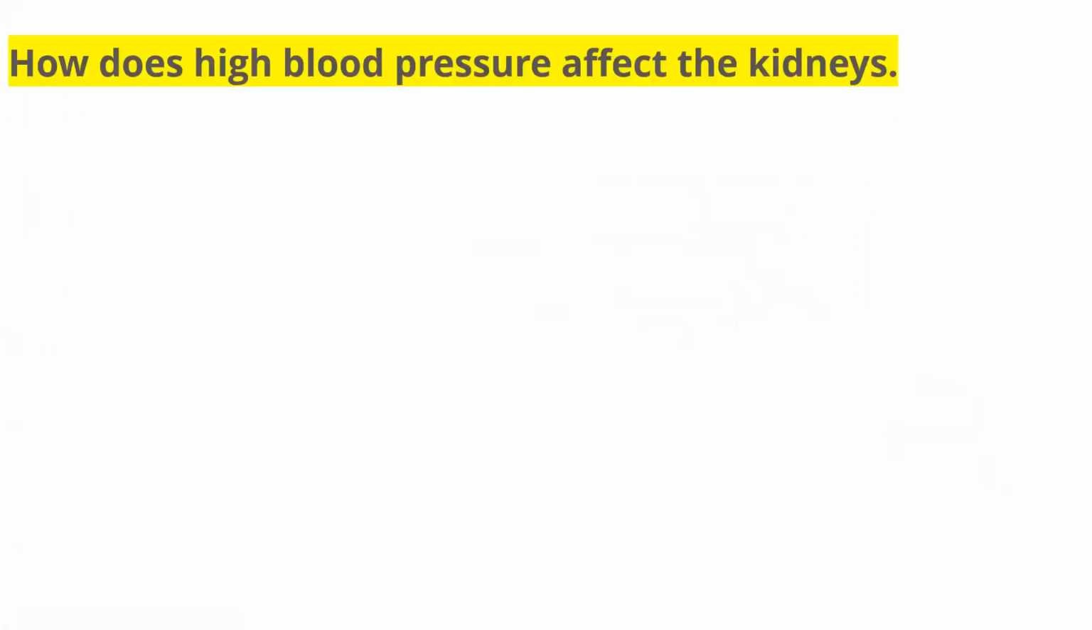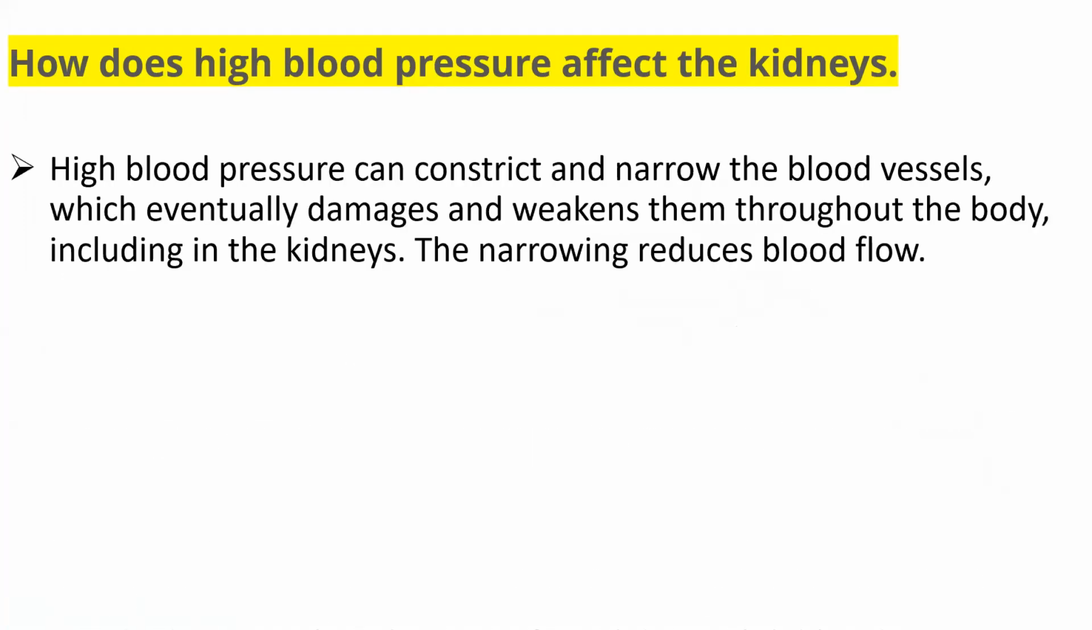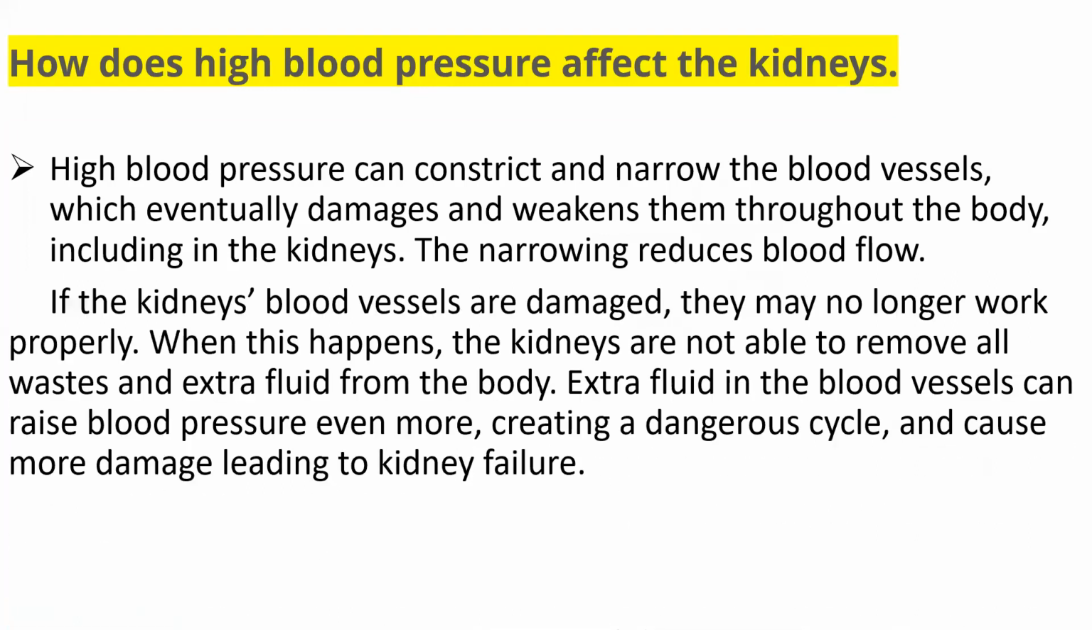So next is, how does high blood pressure affect the kidney? This one I really want to discuss. अगर किसी का high blood pressure हुआ तो उसका kidney में क्या effect होगा, that you need to know. High blood pressure can constrict and narrow the blood vessels, which eventually damages and weakens them throughout the body, including in the kidney. The narrowing reduces blood flow. So if the kidney blood vessels are damaged, they may no longer work properly.